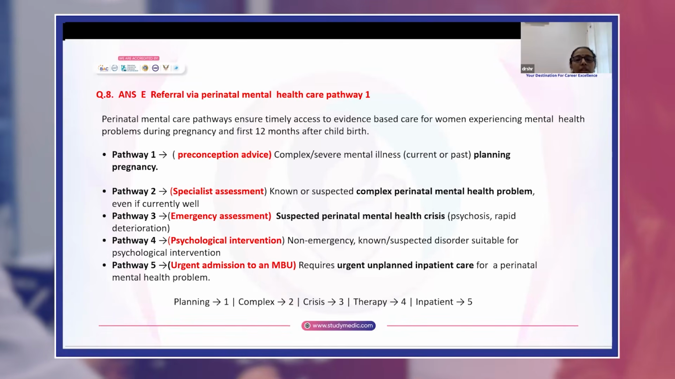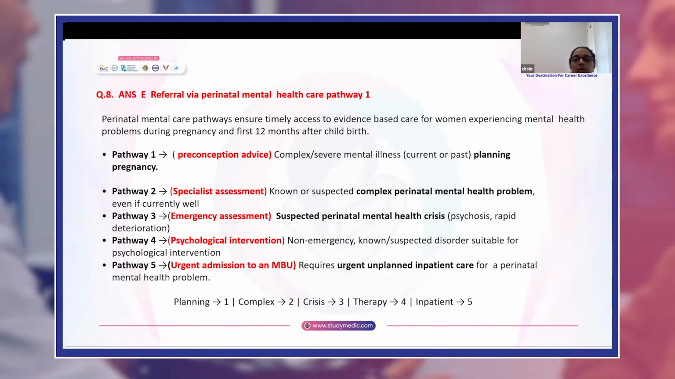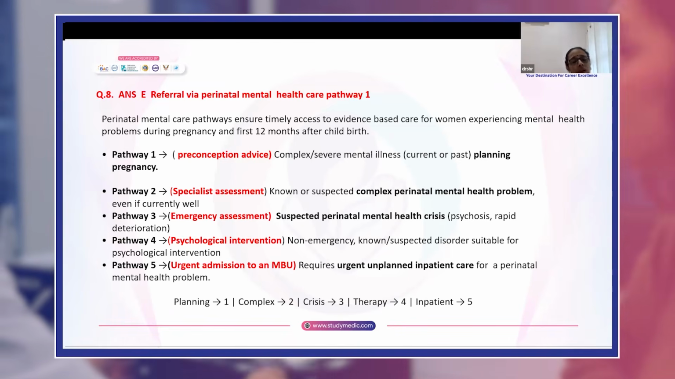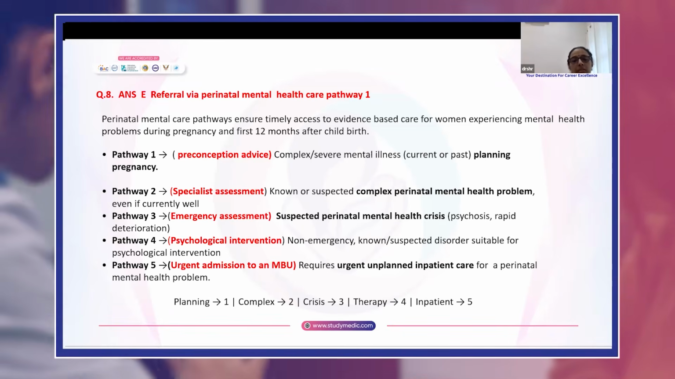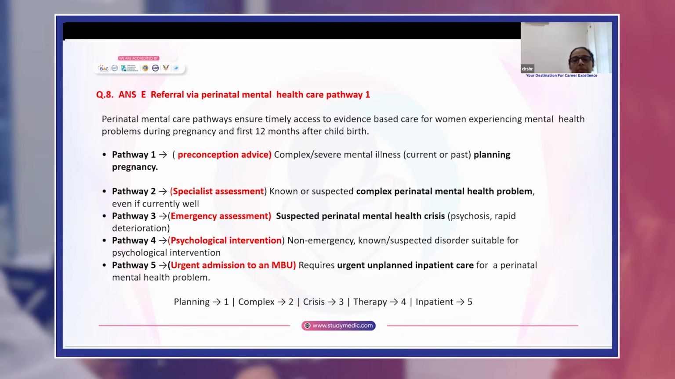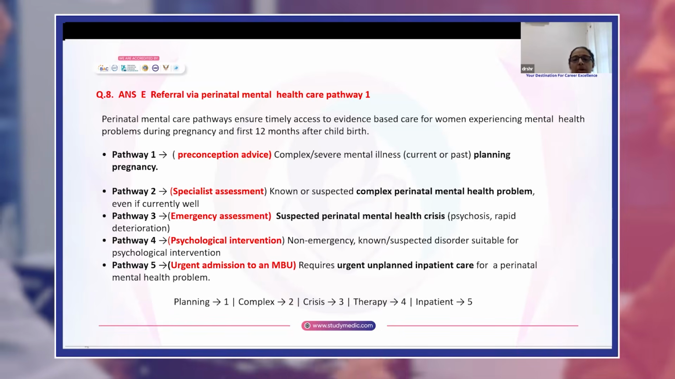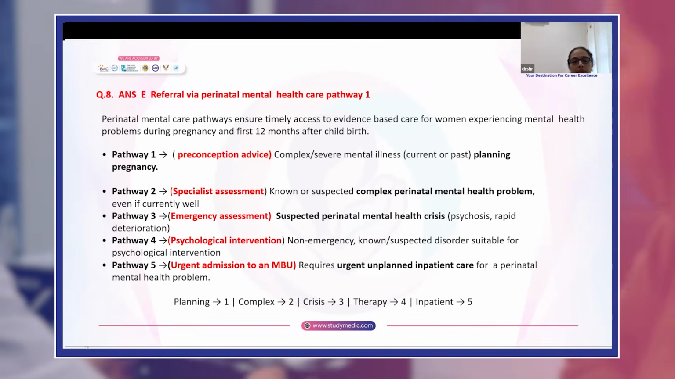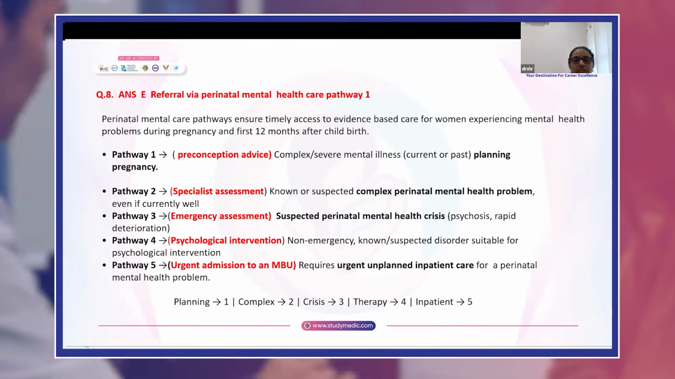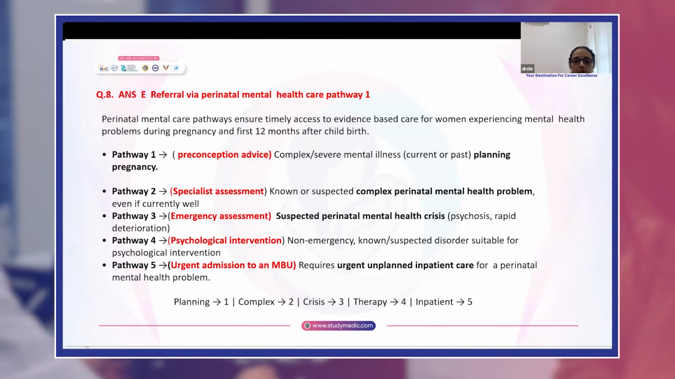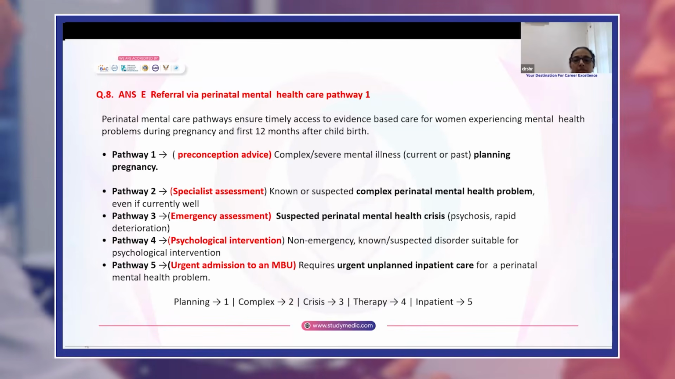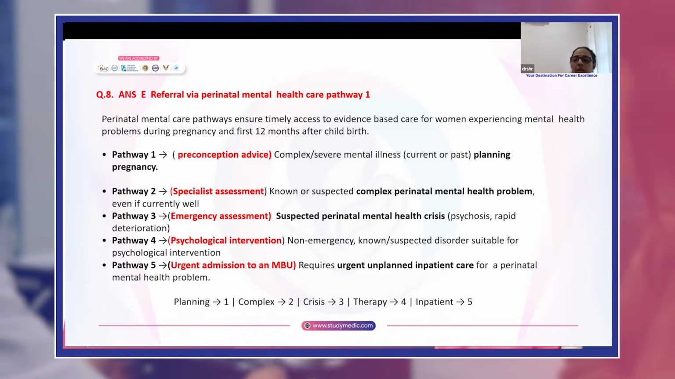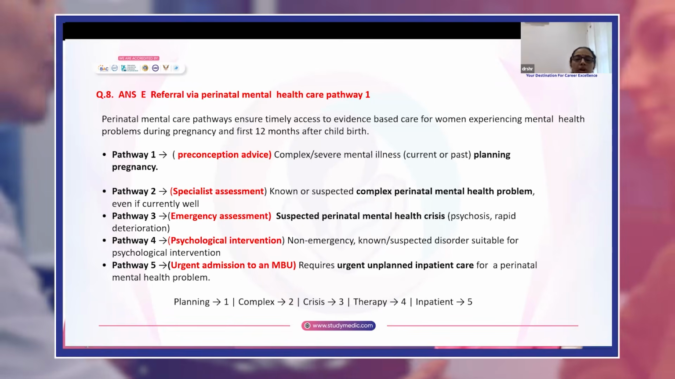Pathway 4 is psychological intervention, non-emergency, for known or suspected disorder suitable for psychological intervention. Pathway 5 is inpatient, that is urgent admission to MBU, mother and baby unit. It is for patients who require urgent unplanned inpatient care for a perinatal mental health problem. So pathway 1 is for planning, that is preconception advice. Pathway 2 is specialist assessment. Pathway 3 is for mental health crisis. Pathway 4 is for therapy, and pathway 5 is for inpatient, that is MBU admission.